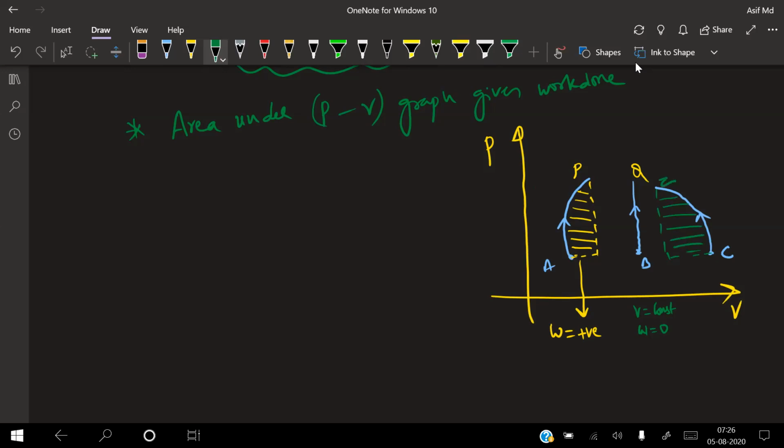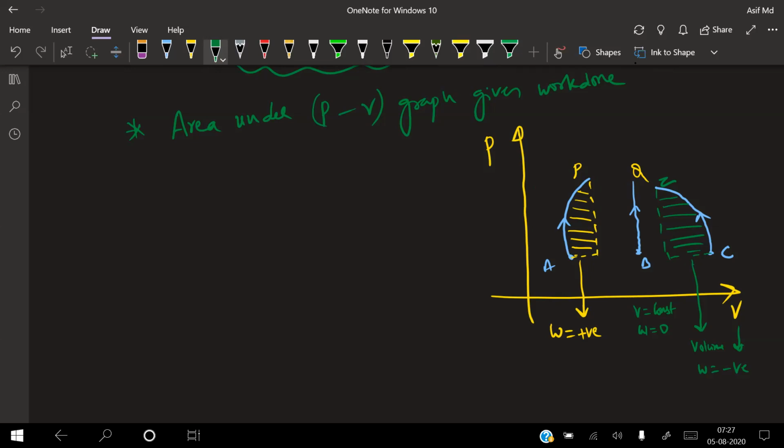Now see here, from C to Z, if I'm going right, what is happening in this case? Volume is decreasing. When volume is decreasing, work done will be negative. I hope you got it, isn't it? So that will be your given conditions part.